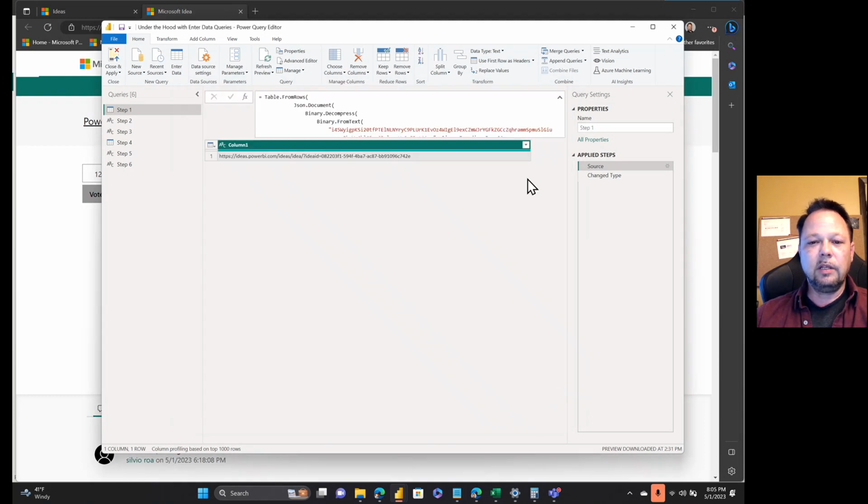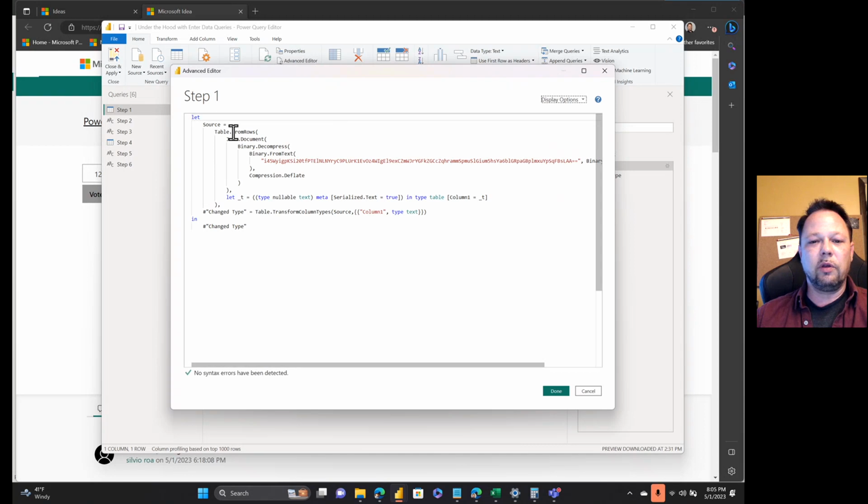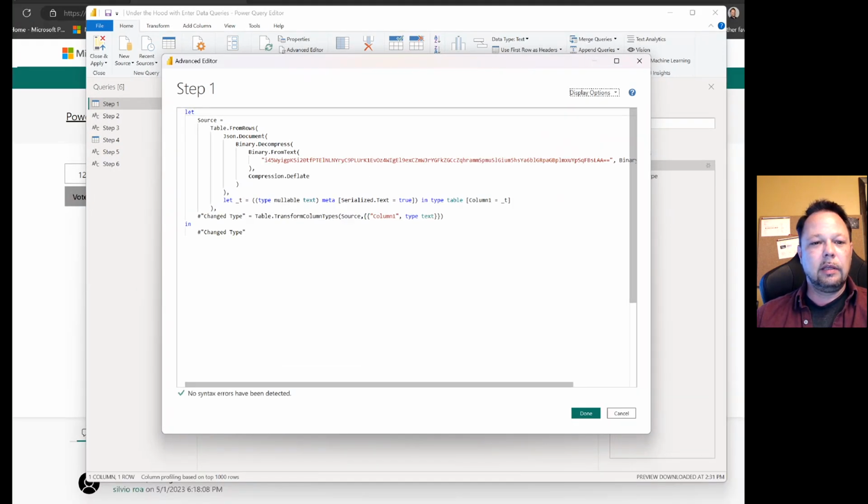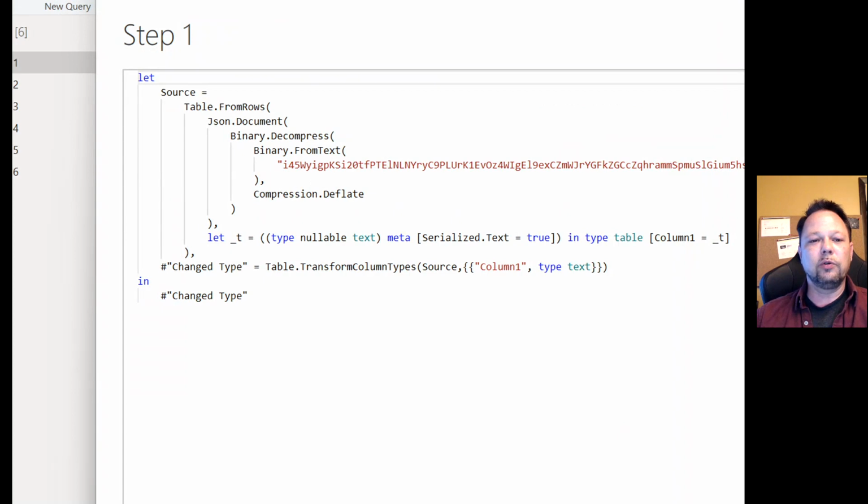Okay, so now if you look at the code behind this in the advanced editor, it puts it all in one big line, but if you break it out so that it's got proper formatting, you've got a Table.FromRows, a Json.Document, a Binary.Decompress, and a Binary.FromText, and there's a bunch of crazy text entered in there.